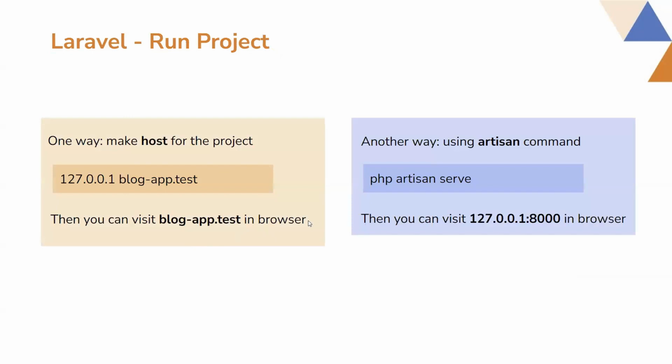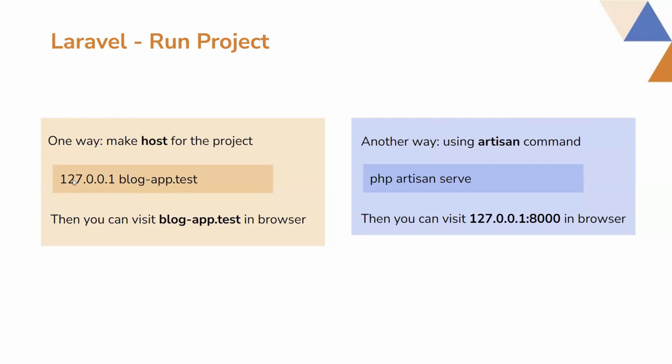So after configuring the Laravel project and doing the necessary things for this blog CRUD, like making the controller, routes, view, and other things like migrations, you can run this project in many ways. There are two simpler ways. One of them is to make a host, and then you can run the project in this way.